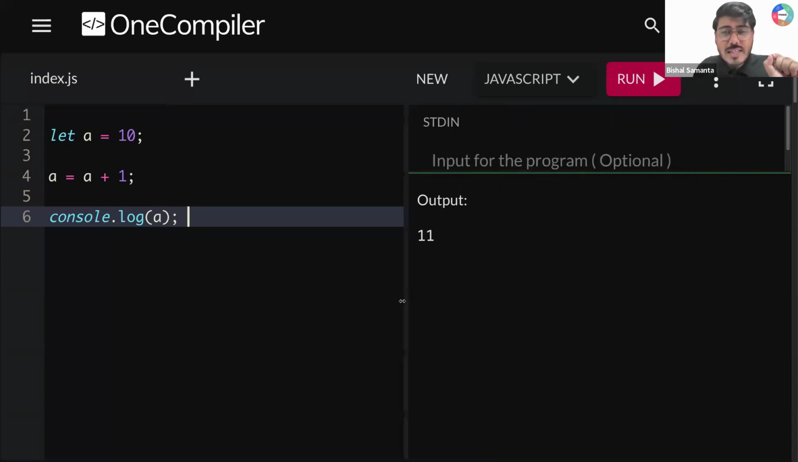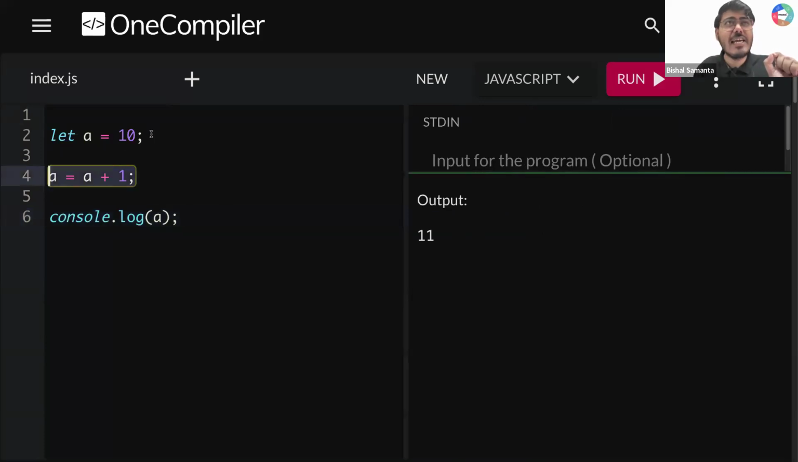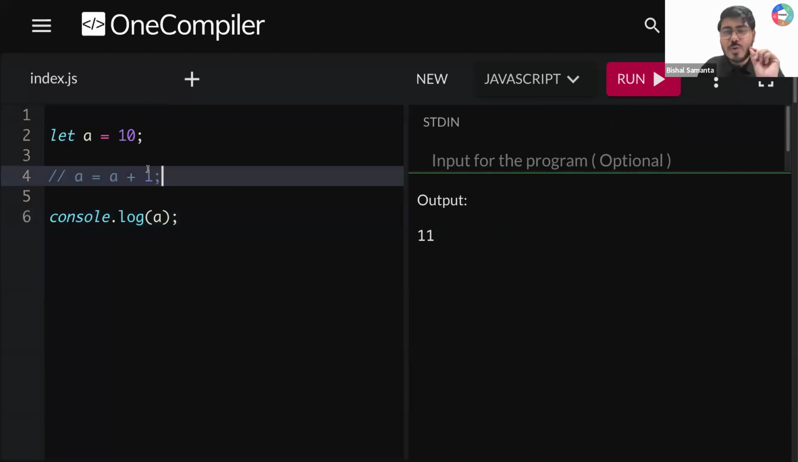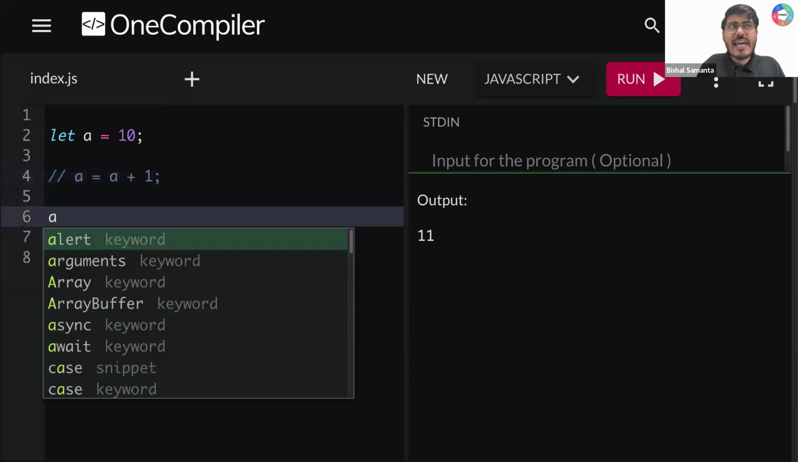Guys, can you tell me one thing? Is it increasing my value? Previously, I had 10 value, right? Now it is increasing my value from 10 to 11. Okay. Now there is one more way you can do the same thing. So instead of writing A is equal to A plus 1, you can simply write A plus plus.